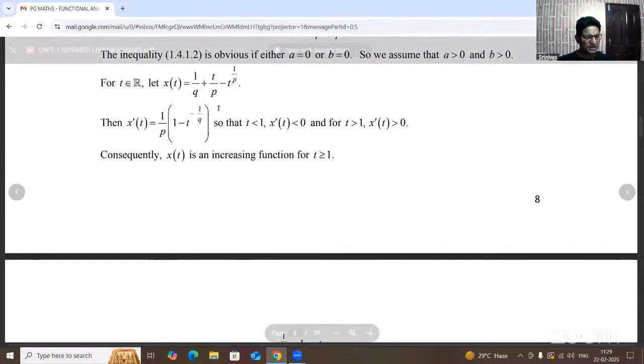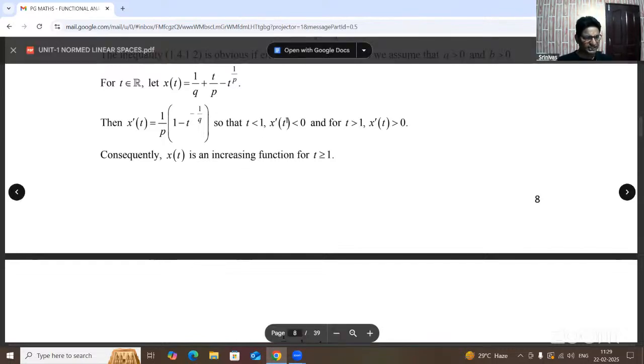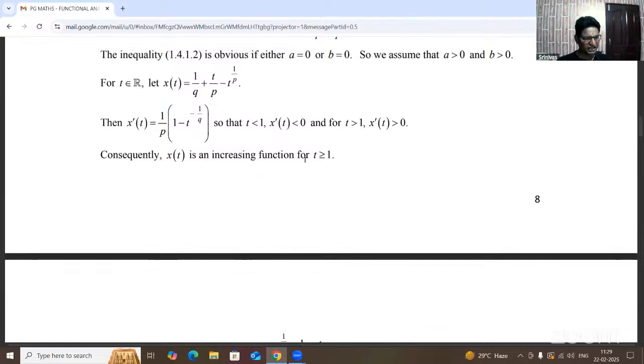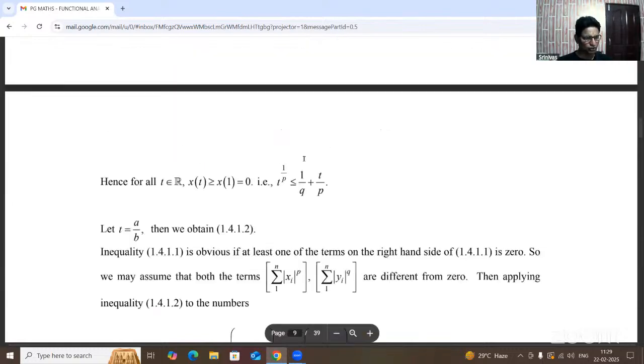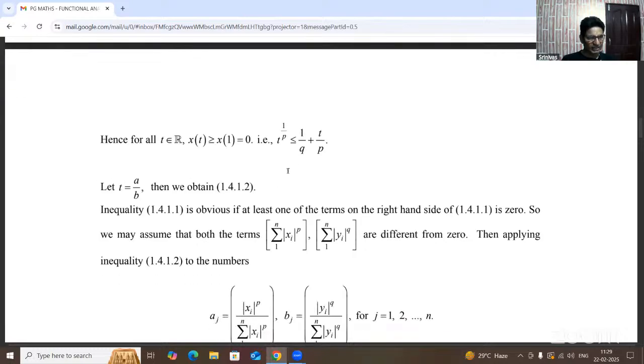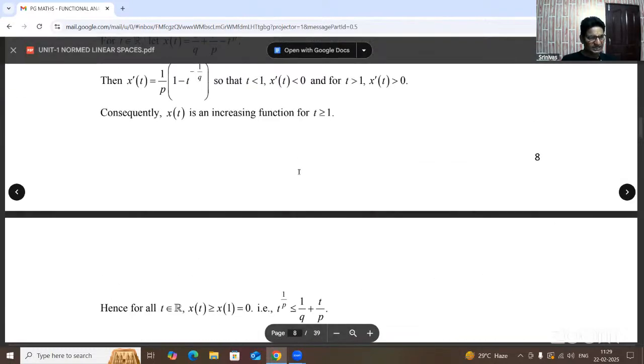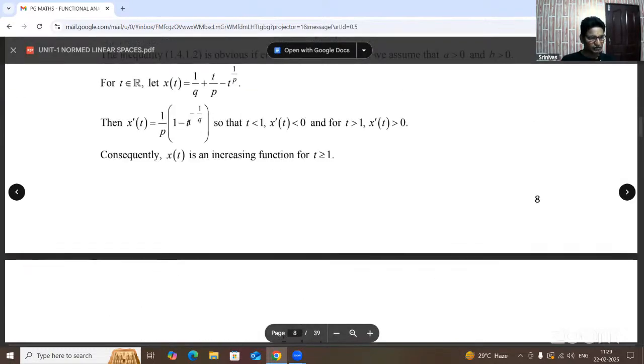This is when, given the derivative, x of t is an increasing function for t greater than or equal to 1. Okay. For all t being a real number, x of t is less than or equal to x of 1. So that value is 0. Okay. So t power 1 by p from the above condition can also be written as that value is greater than or equal to 0.